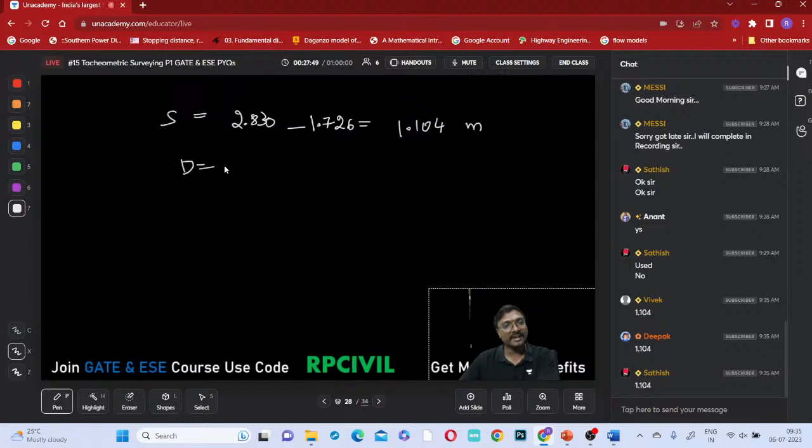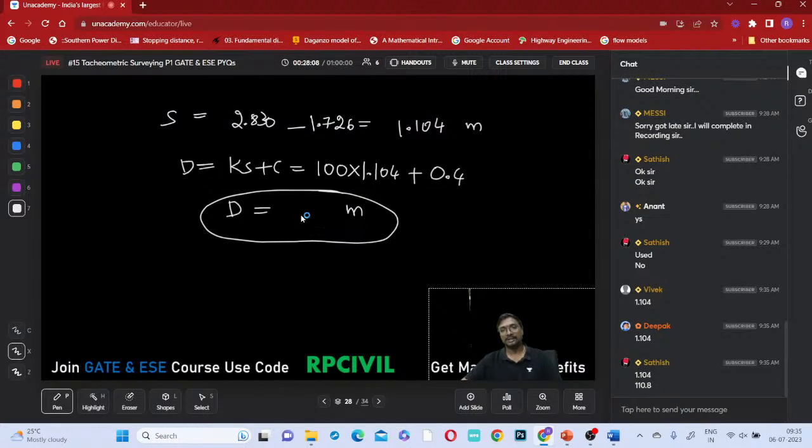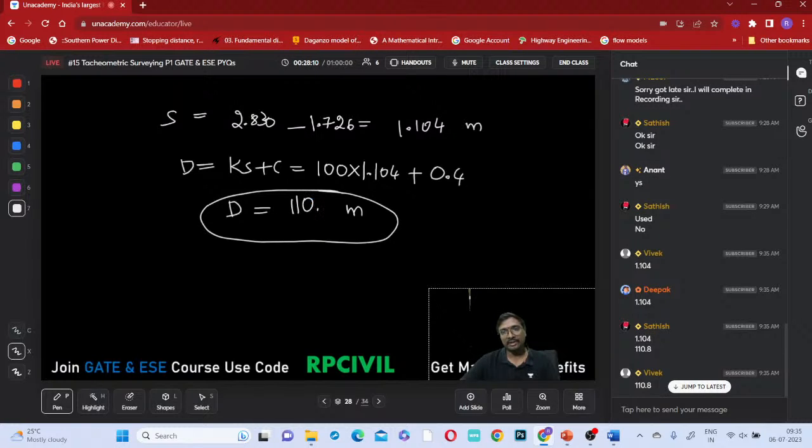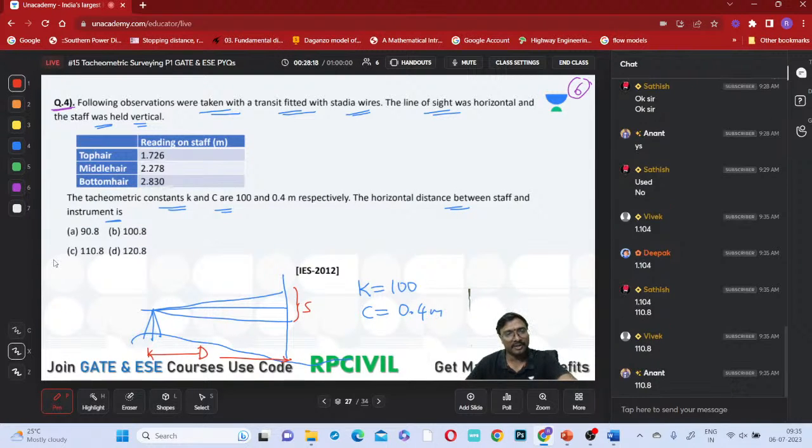Then D equals Ks plus C. K is 100 times 1.104 plus C, 0.4. So what is the distance D? How many meters is the horizontal distance between the staff and the instrument? 110.8 meters. Is there any option with 110.8 meters? Option C will be there, right? 110.8 meters. Got it?